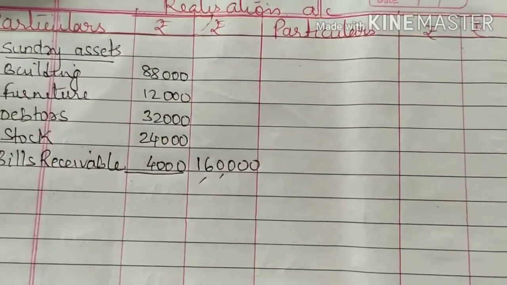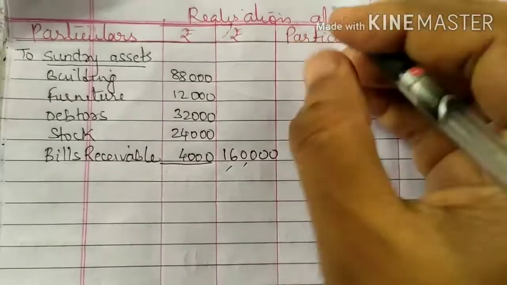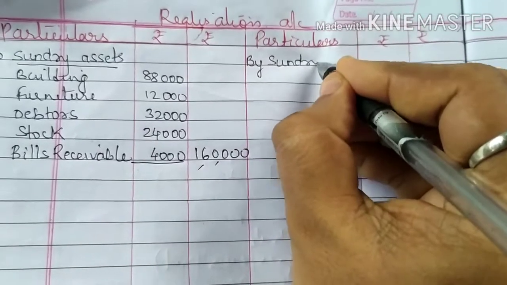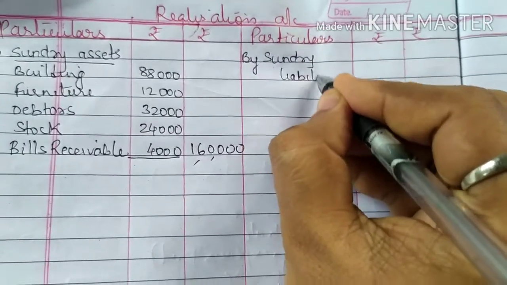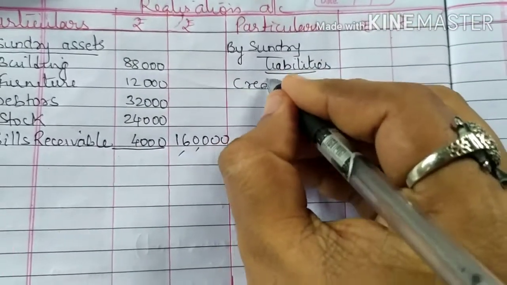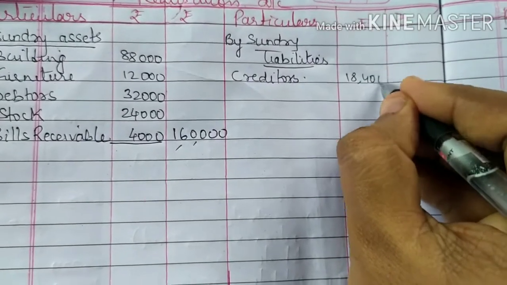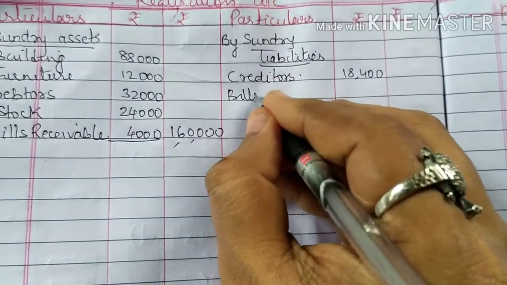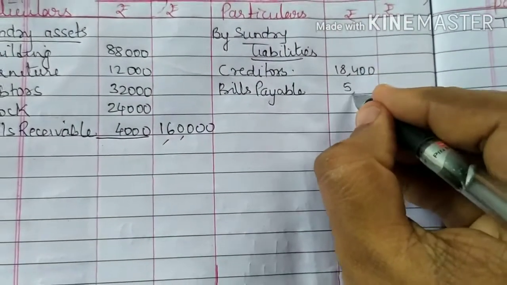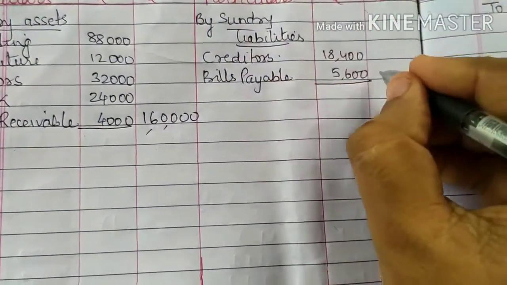Now on the credit side, the liability side, you have creditors and bills payable. You will transfer them to the realization account credit side. So we write here, by sundry liabilities, underline it. You have creditors 18,400, you have bills payable 5,600. Add these up, you will get 24,000.